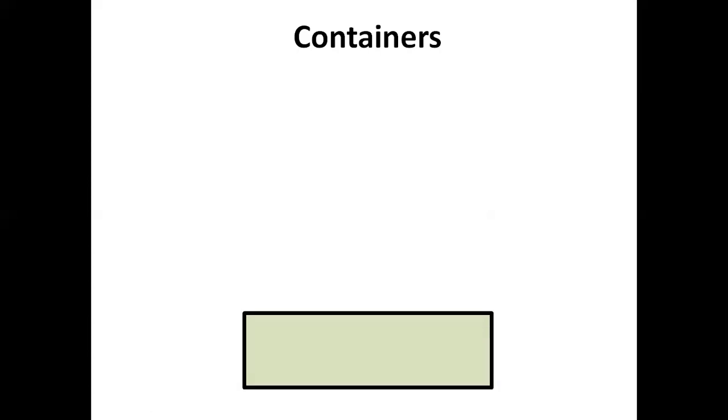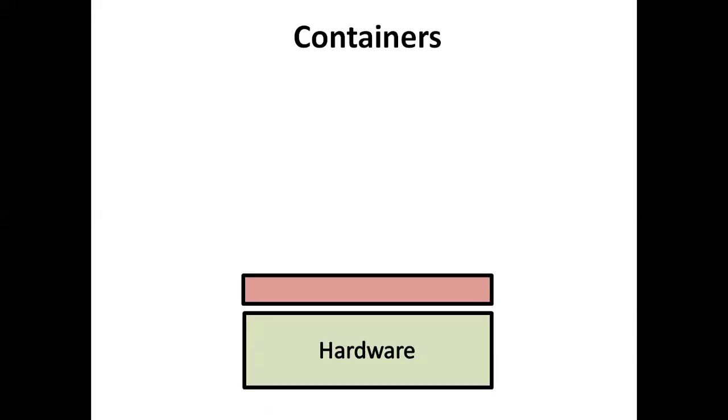To form a container, we again require a similar setup of resources. We purchase the hardware from the market, and on that hardware we require a host operating system, just like in a type 2 hypervisor.